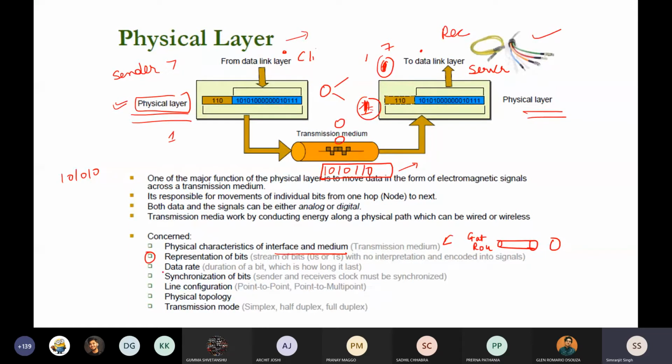Now there is another thing called data rate. Data rate is the duration of the bit, how long it will last. Suppose this is your sender and this is your receiver. I send a signal and want to receive a response in a particular amount of time.